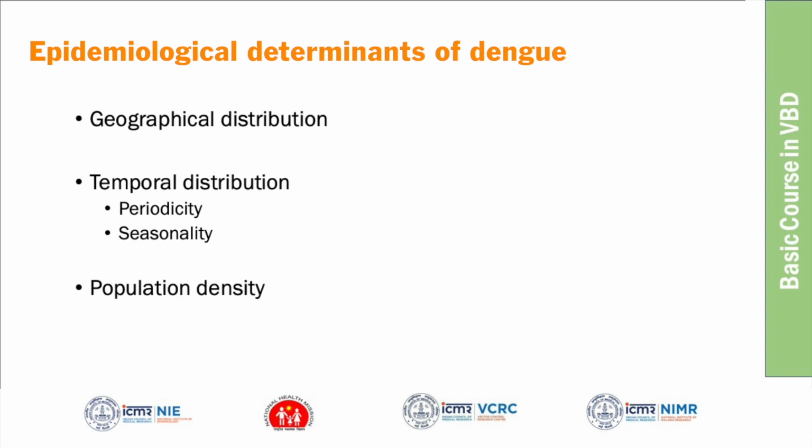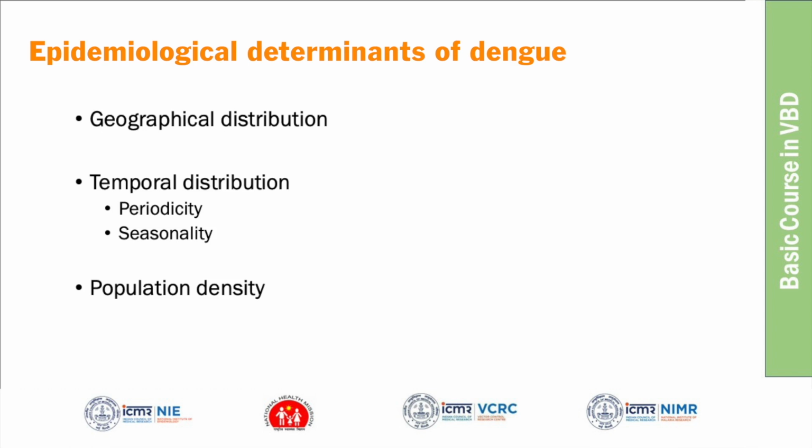So the next part of my topic is on the epidemiological determinants of dengue. What are the epidemiological determinants of dengue? We know that the most important risk factor or determinant is the geographical. So where you live determines whether you are at risk of dengue or not. As you have seen in the global map, people living in the Southeast Asia region and people living in Latin America are at higher risk. So that is an important determinant of dengue.